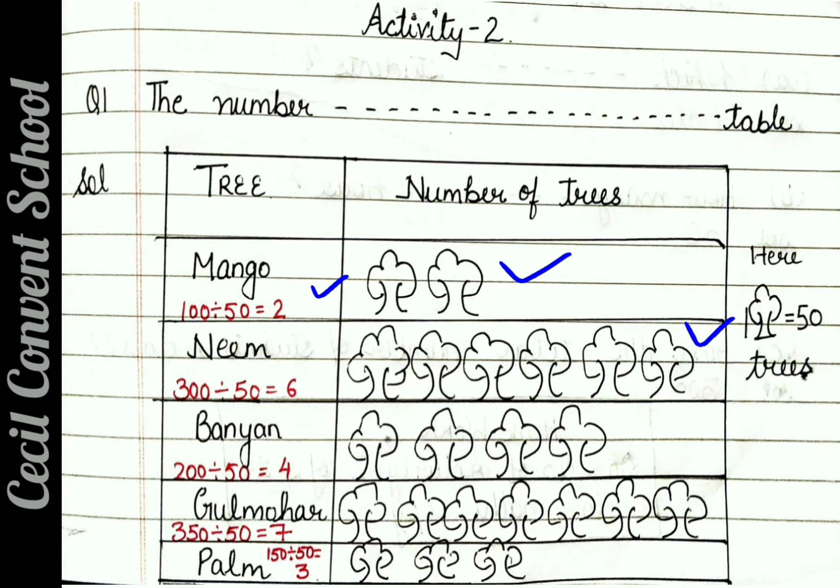Clear? Now banyan trees are 200. So 200 when you divide by 50 you get 4 trees. So here you draw 4 trees only. Then Gulmohar, there are 7 trees, so you have to draw 7 trees over here. Clear? Palm trees are 3, so you have to draw 3 trees. Clear, student? Whenever the pictograph comes, you have to draw in this manner. Even you have to mention 1 tree is equal to 50 trees. Clear?